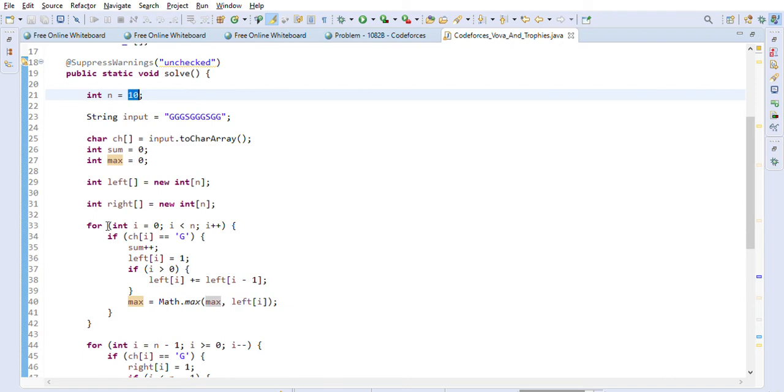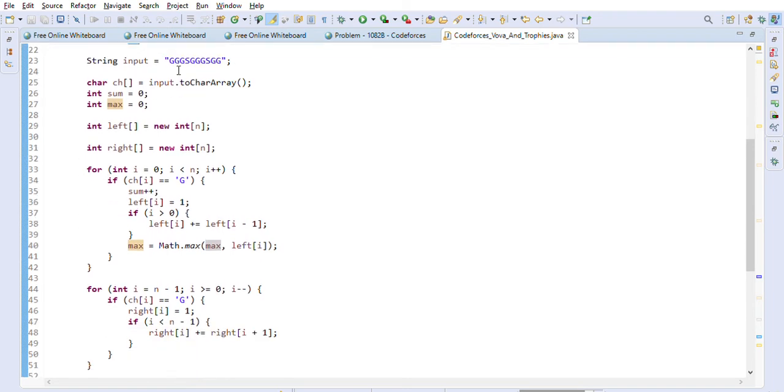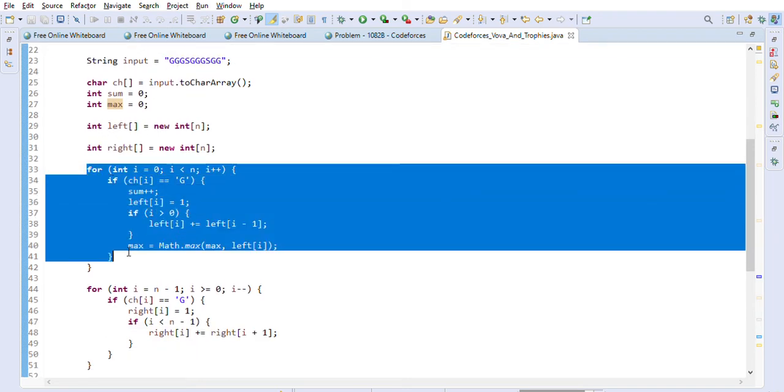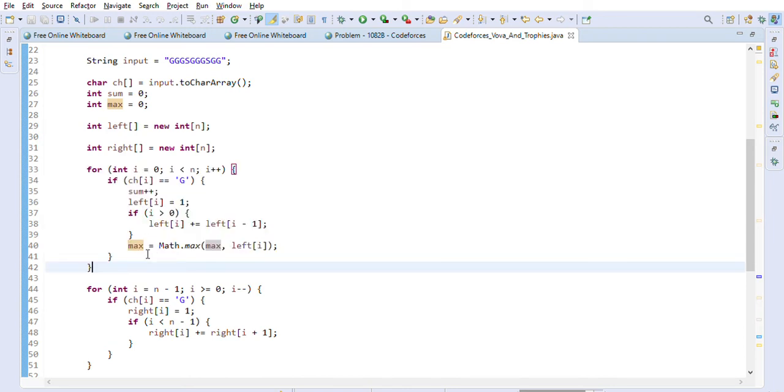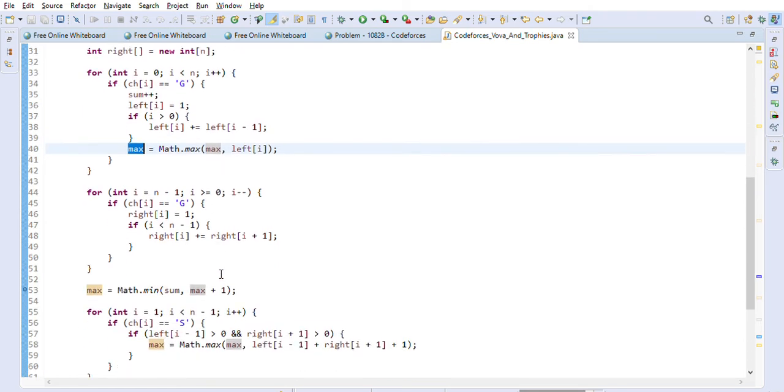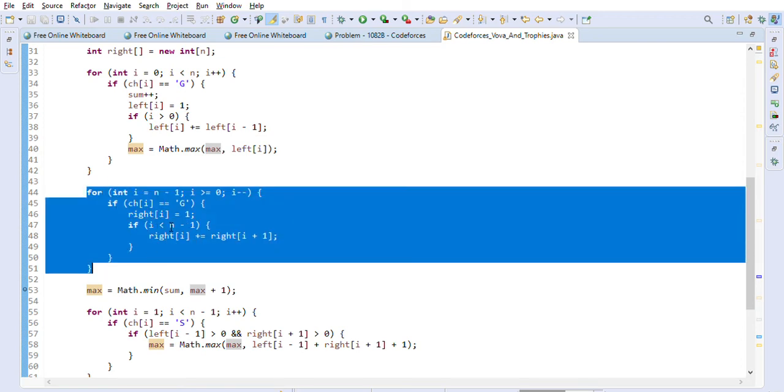First, we went from left to right and formed the left array here. At the same time, we are also keeping track of the maximum value that we have seen. After that we go from right to left and prepare the right array.